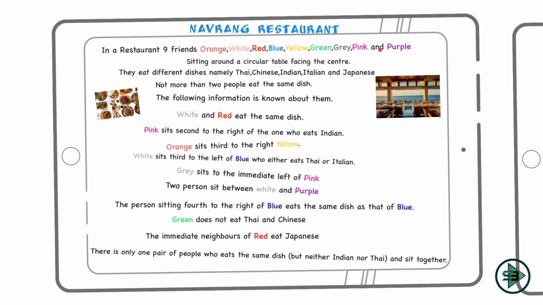Okay, so that's the little plot that should come into your mind as soon as you read the first 4 lines of this puzzle. Now we have the information given about their arrangement and which friend is eating which dish. So let's start with this. The following information is known about them, and the first information is: white and red eat the same dish.